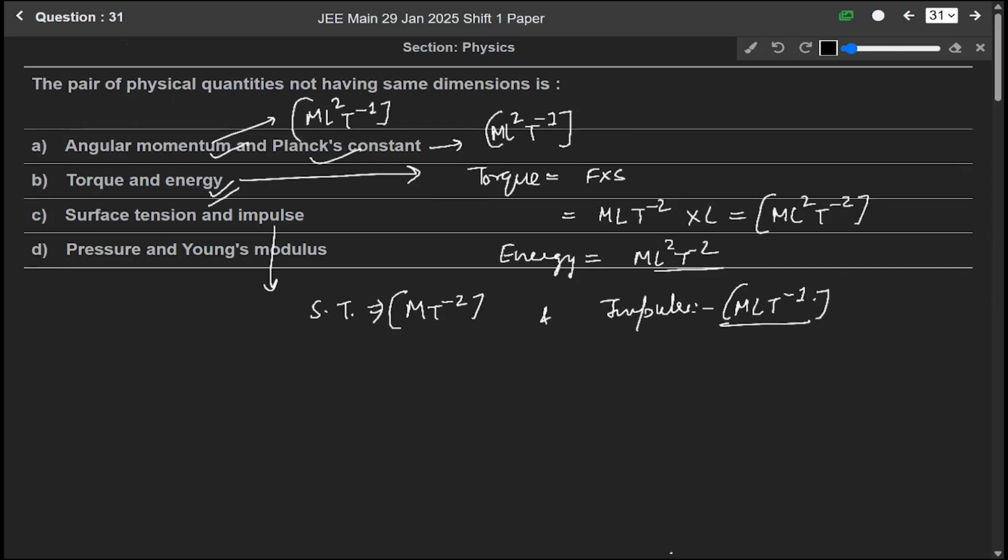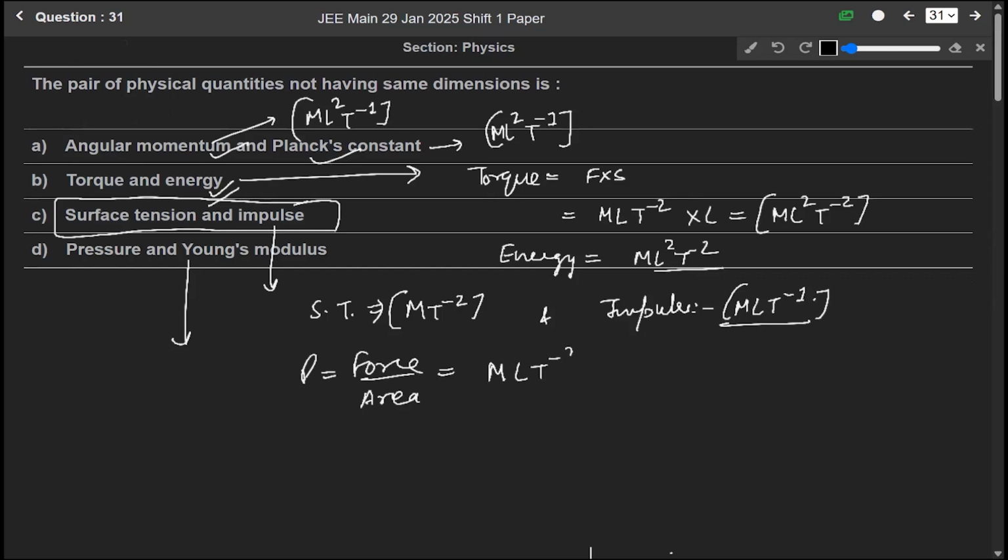So these, I think, are the physical quantities which do not have the same dimension: surface tension and impulse. Let's solve this also for pressure. We know that pressure is equal to force over area. So it will be force, M L T^-2, over area. Area is L squared. So it will be M L^-1 T^-2.